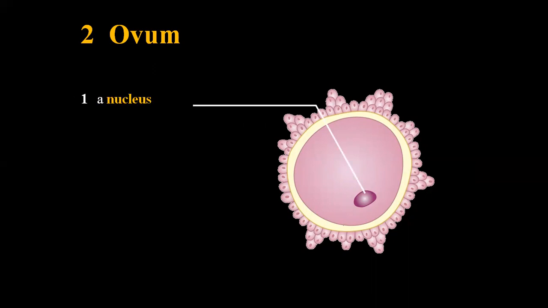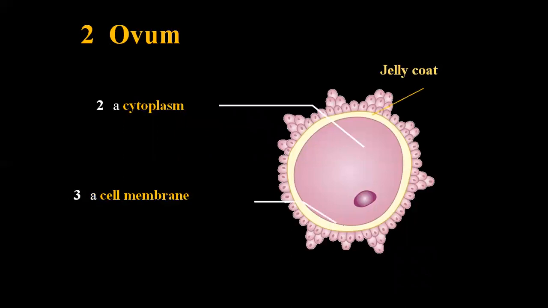This is the haploid nucleus of the ovum. Here also it contains 23 chromosomes in humans. This is the cytoplasm that contains stored food for the initial development of the embryo. This is the cell membrane. And this one is the jelly coat of the ovum. Is it clear?